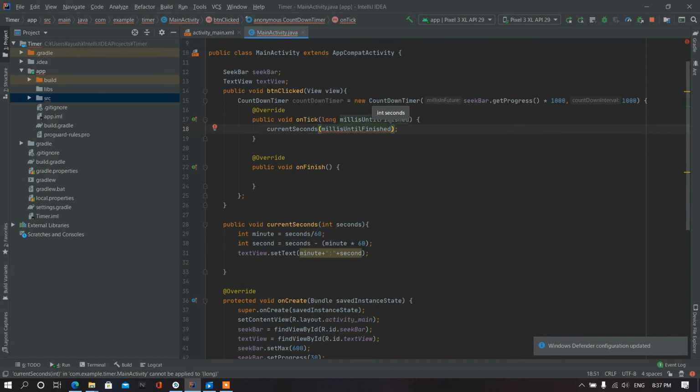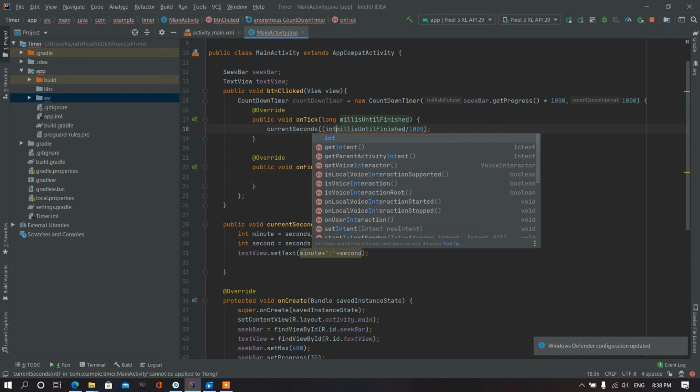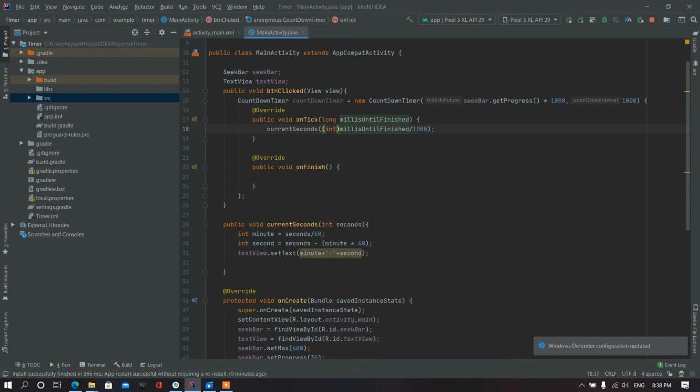Means when after 1 second what will happen, it will be divided by 1000, and means 1 second will be decreased, and because it is a long variable and it requires integer, so we will pass it to integer. Okay, now the error is gone. Now we have to start the countdown.